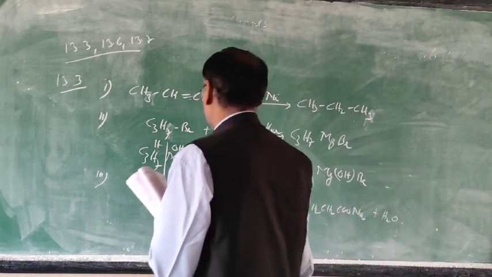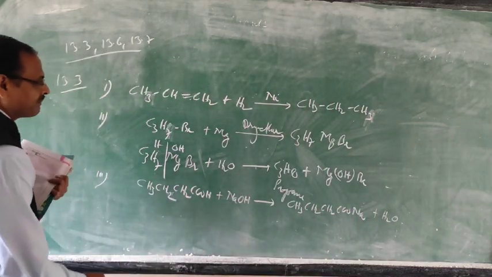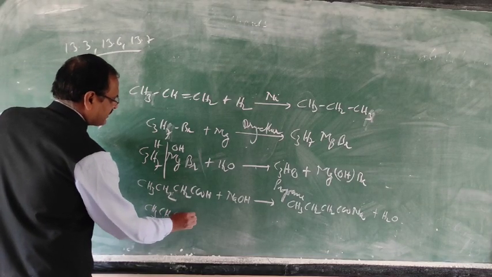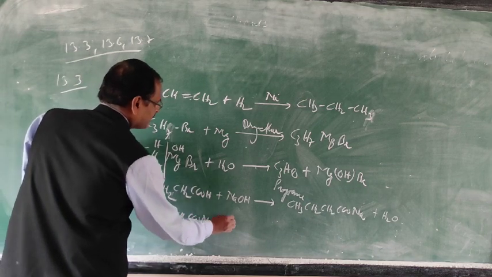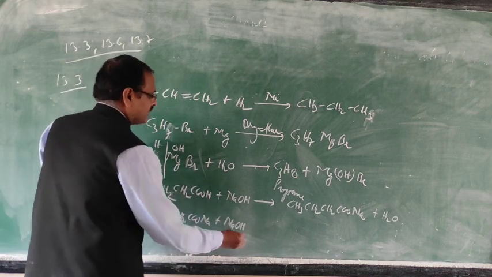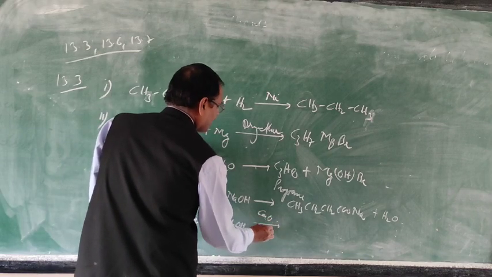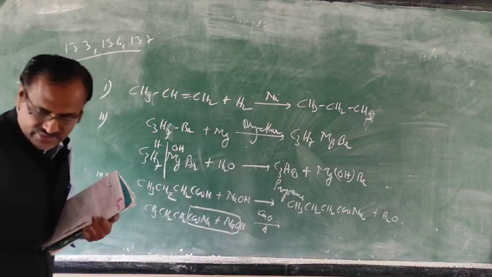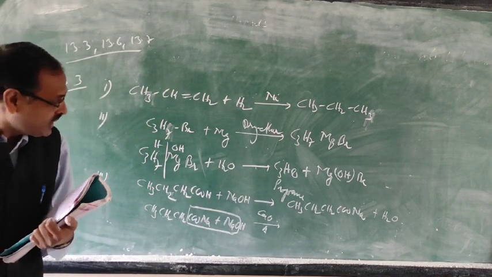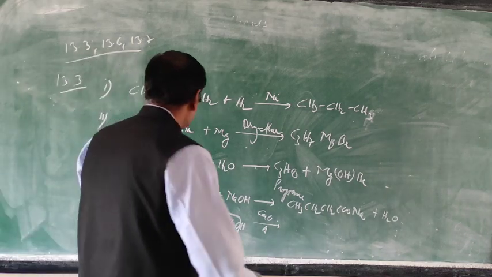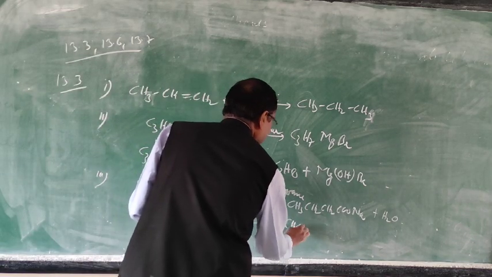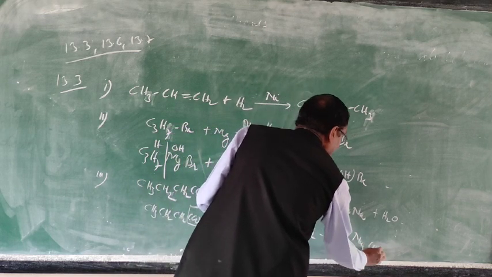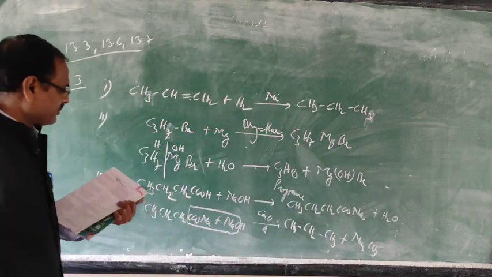And this sodium butanoate is heated with soda lime, that is calcium oxide. Then by decarboxylation reaction, you will get propane. So here you are getting CH3CH2CH3 plus Na2CO3.